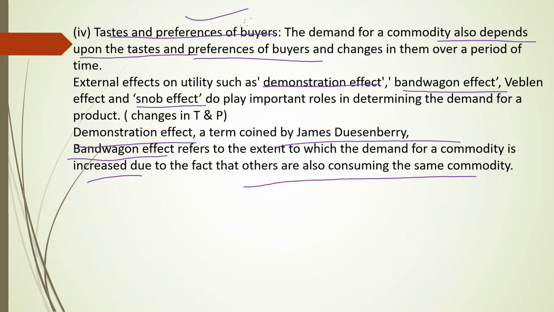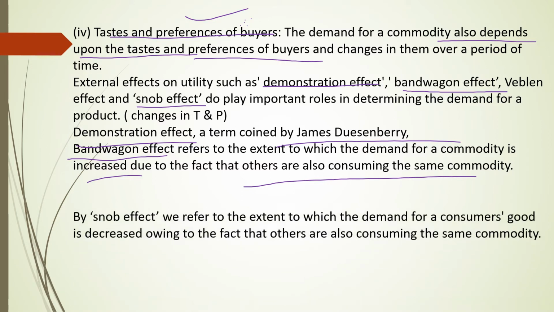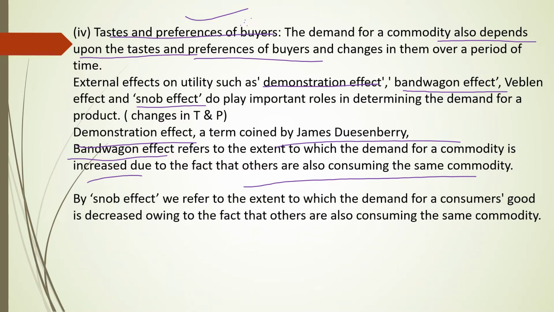That effect we call as bandwagon or demonstration effect. And you can see here snob effect. What do you mean by that? The extent to which demand for consumer goods is decreased owing to the fact that others are also consuming the same commodity.